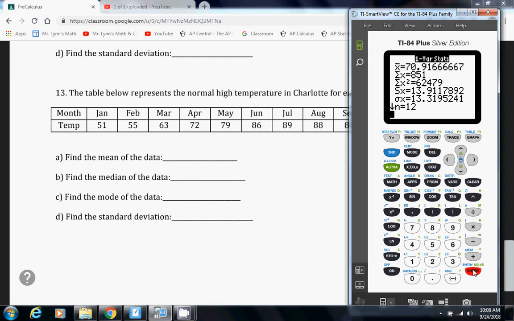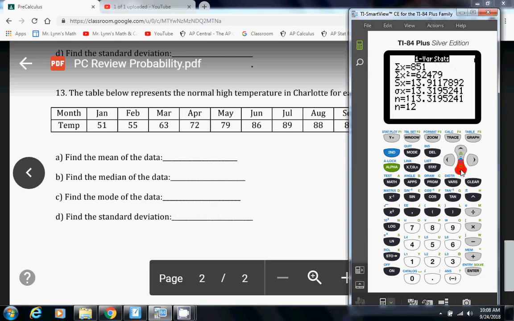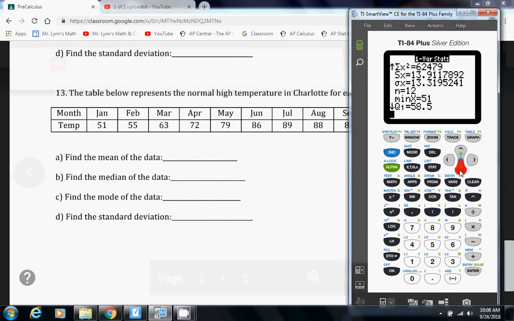The mean is 70.92. Find that right there. The standard deviation, that's the one that starts with S, so 13.91. Then if we scroll down, we'll find the median. It is 72.